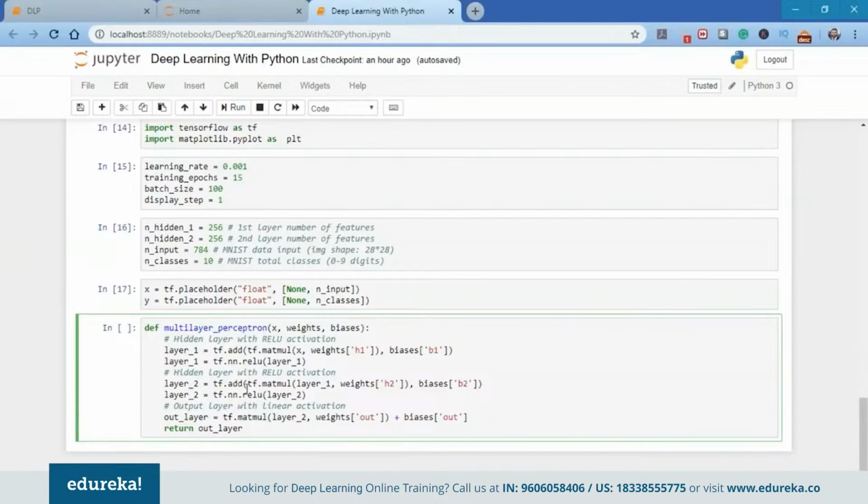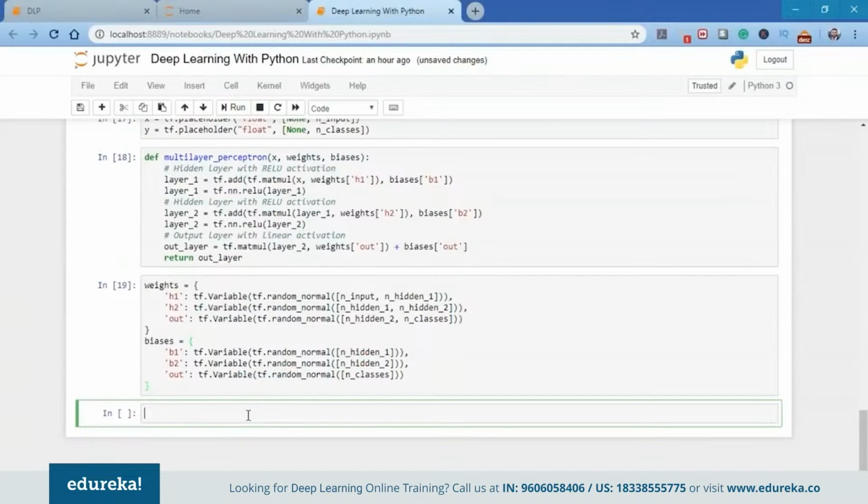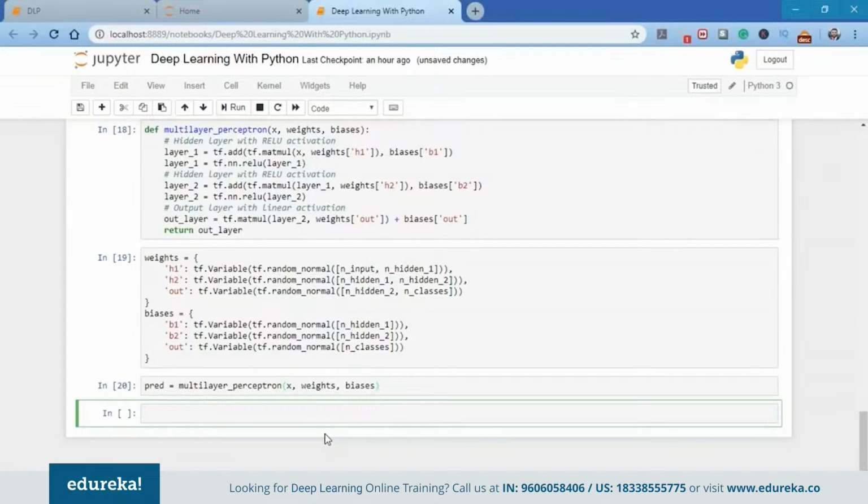One thing to notice here is that for layer 2 the input is layer 1, and for the output layer the input is layer 2. We need to store the layer weights and biases, so we're going to create the weights and biases for each of these layers. Here we have H1, H2 and out, which are the weights, and we have the biases. Next we're going to construct a model using the multi-layer perceptron in which we have X as the input, and the weights and biases. We're going to name this pred, for predict.